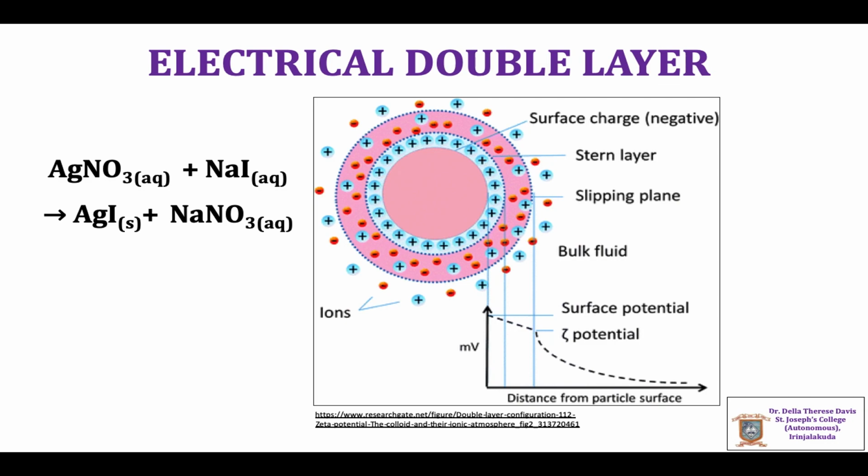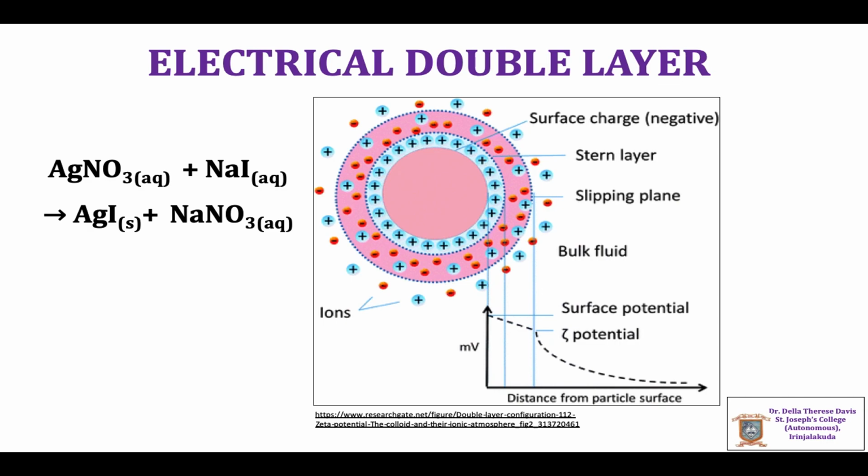Silver nitrate plus sodium iodide gives silver iodide precipitate, which is converted into colloidal form, and silver iodide is negatively charged due to the selective adsorption of I- anions. The preferential adsorption of I- ions takes place in the presence of excess of the electrolyte sodium iodide.